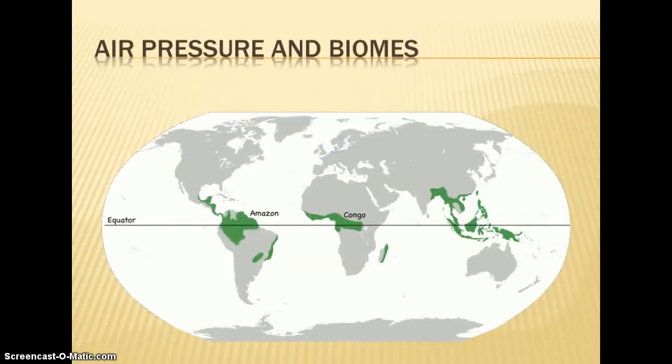Okay, so if we look at a map where these rainforest biomes are located, we have the Amazon, the Congo in Africa, we have Southeast Asia. All of those are right around the equator in areas where we're going to have lots of sunlight, lots of evaporation, lots of rainfall.